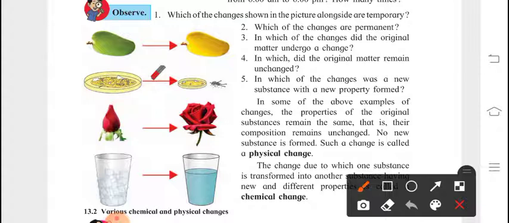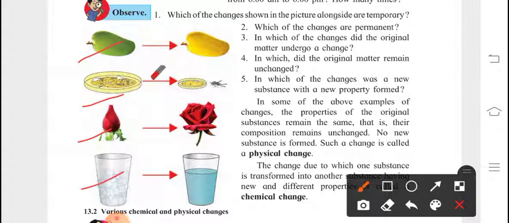So which change is temporary, which change is permanent? Tell me. Is this temporary or permanent? Obviously temporary. Now this temporary, this permanent, this temporary.